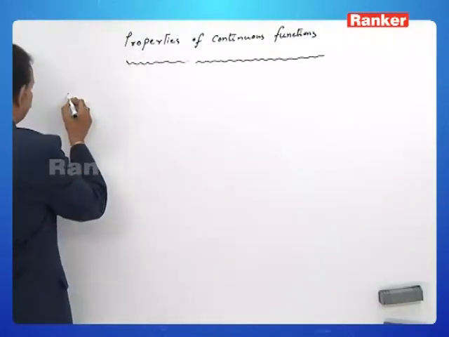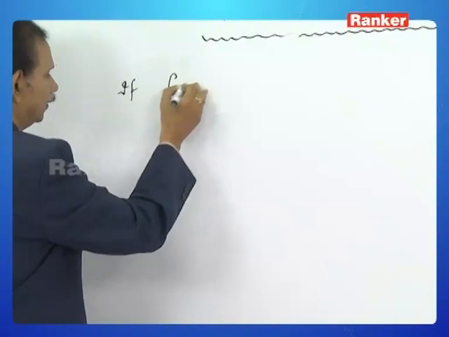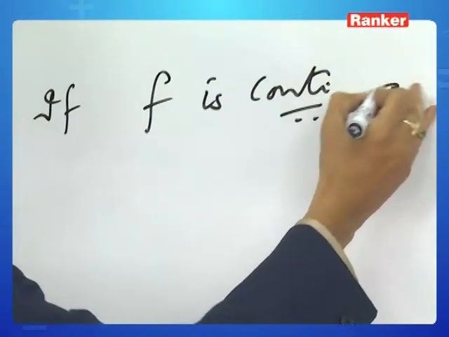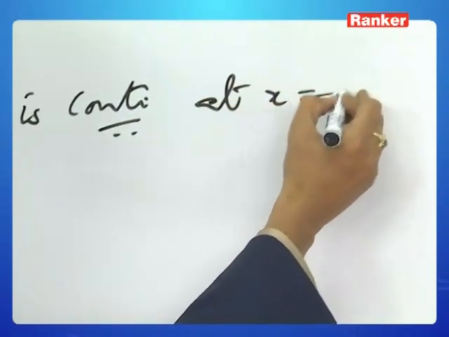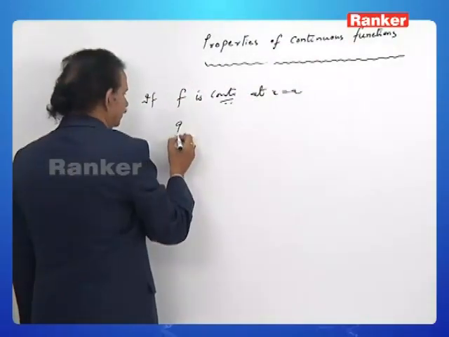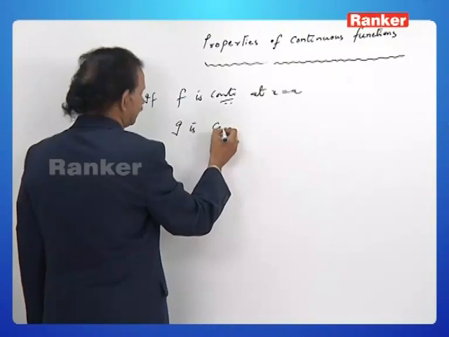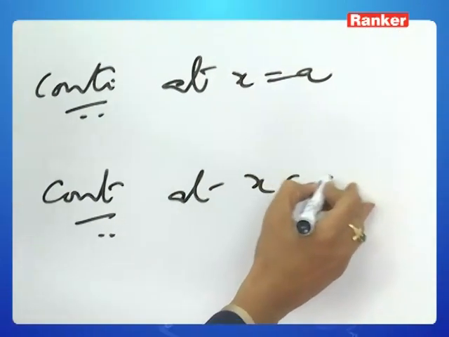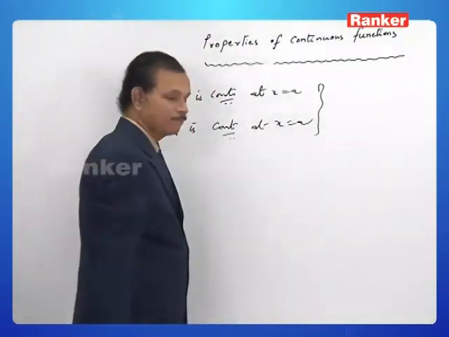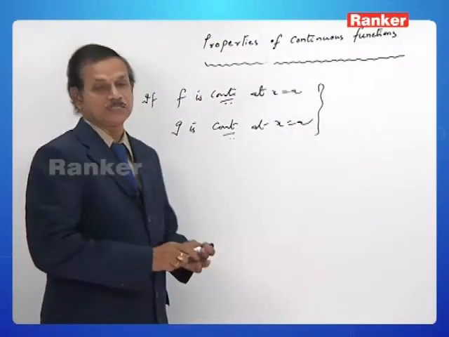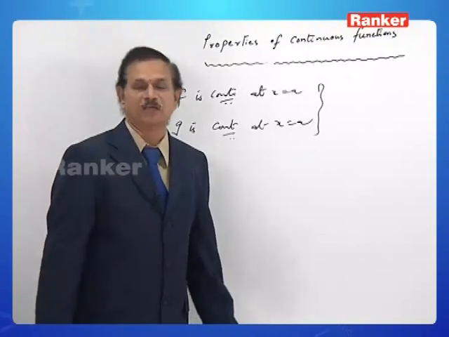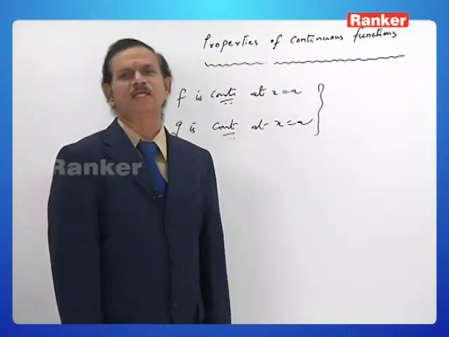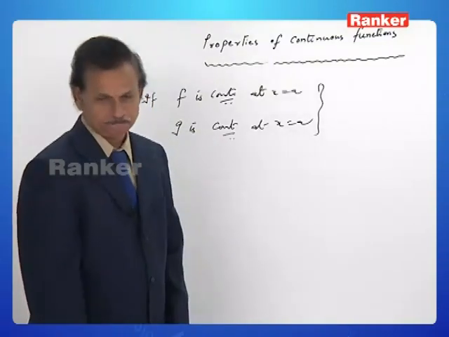If f is continuous at a, and g is continuous at a, consider two real functions f and g which have been defined on the same neighborhood of a, or which have a common domain in every neighborhood of a.